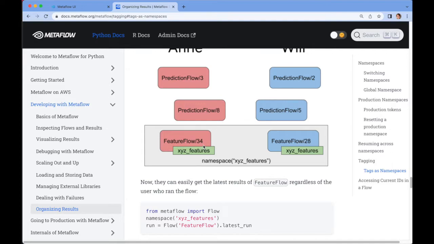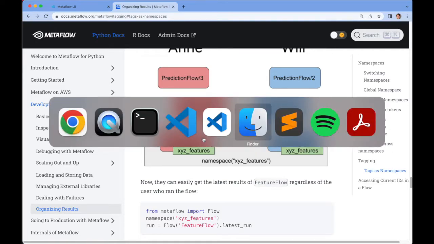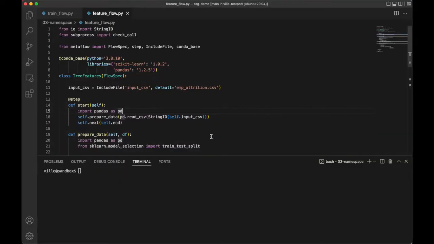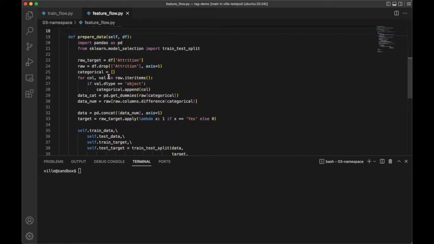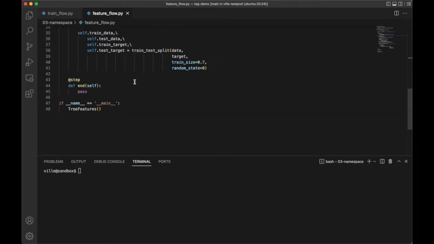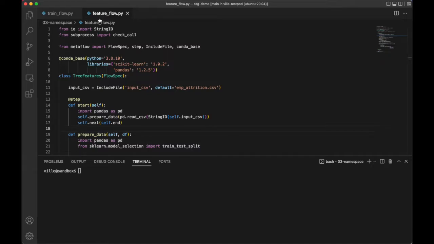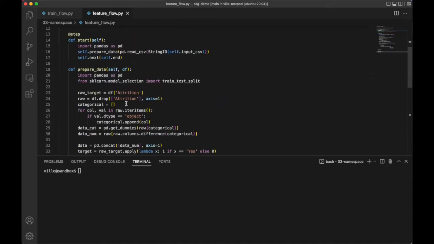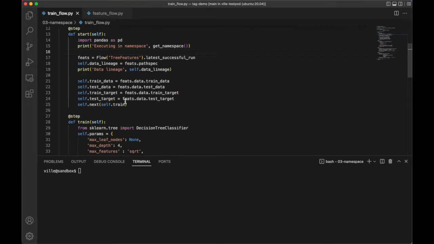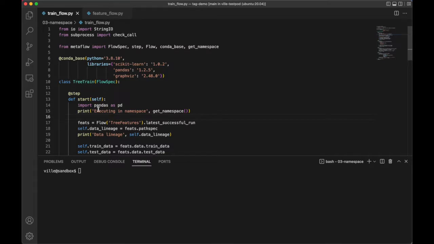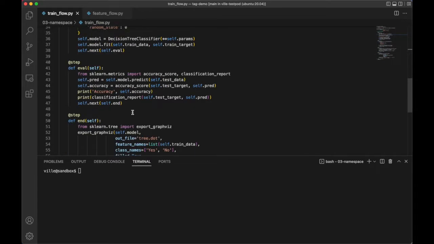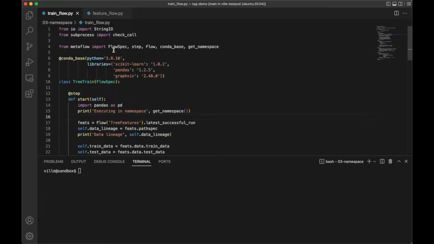Okay, so let's see how it works in practice. In this case, we have split our existing example in two parts. So now we have this data pre-processing part in a flow of its own called TreeFeatures. It's the same code, just in a flow of its own. And then the model training part is in a separate flow called TreeTraining. The same code, again, just in a different flow.